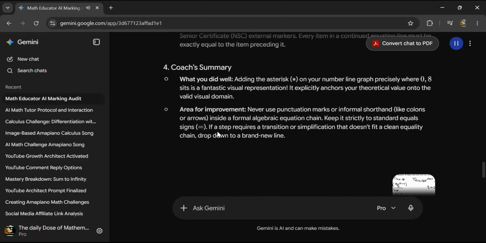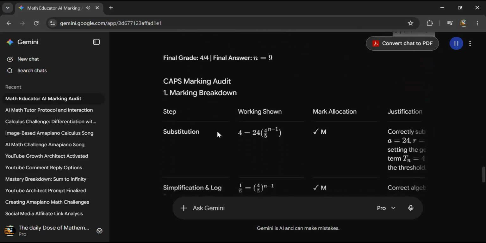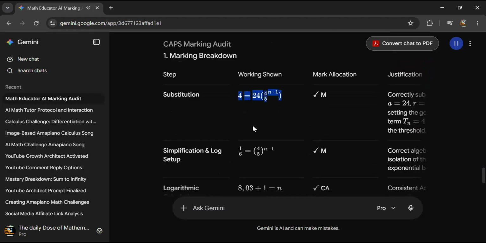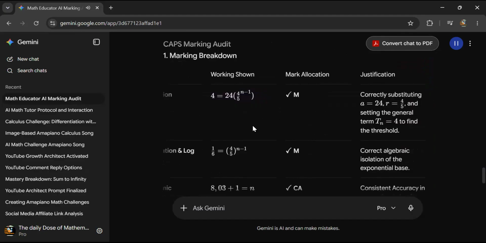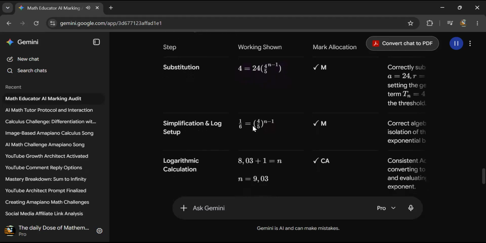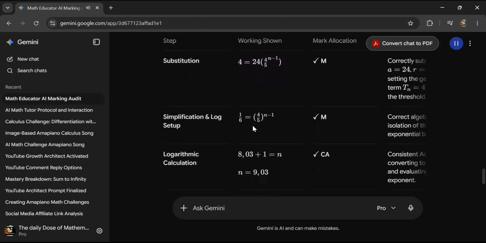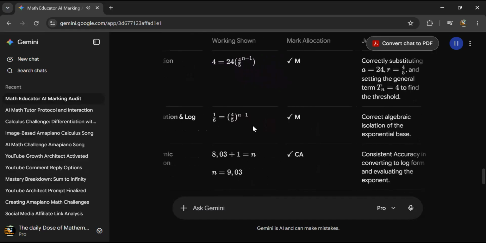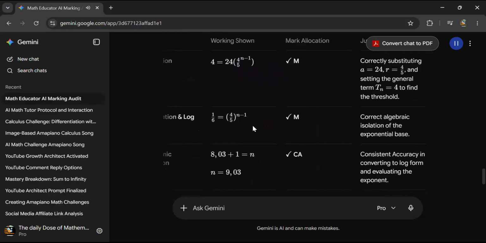CAPS marking audit. 1. Marking breakdown. Step, working shown, mark allocation, justification. Substitution: T_4 = 24, r = 4/5, (4/5)^(n-1), checkmark M. Correctly substituting a = 24, r = 4/5, and setting the general term T_n = 4 to find the threshold. Simplification and log setup: 1/6 = (4/5)^(n-1), checkmark M. Correct algebraic isolation of the exponential base.